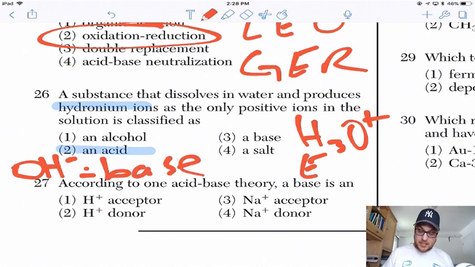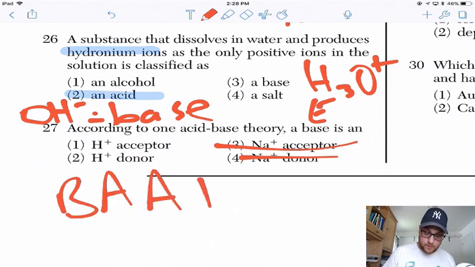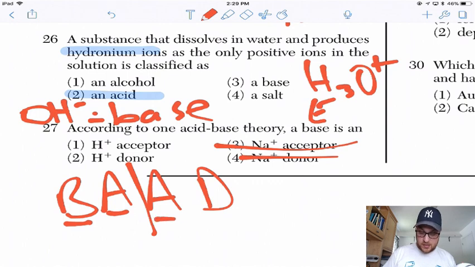According to one acid-base theory, a base, no, so that's a quick one. So acids and bases in a chemical reaction either donate H's, specifically H+, or accept H+. And the acronym for this is BAD. Bases accept, acids donate.